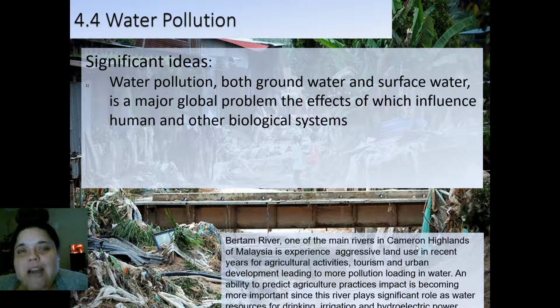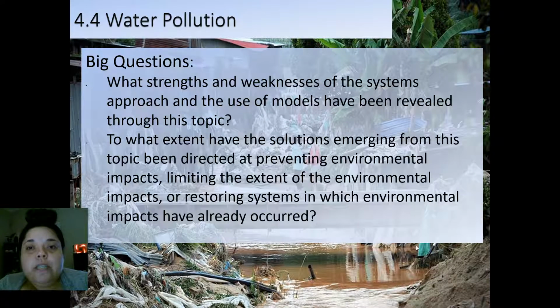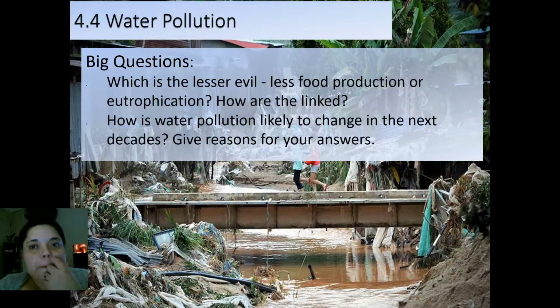Okay. All right. So significant ideas. This is for 4.4. This is based on water pollution. You've already gone through a topic on ingenuity through pollution, but this brings everything together with the IB perspective. So water pollution, both groundwater and surface water, is a major global problem, the effects of which influence human and or other biological systems. So not only does water pollution affect biological systems and fisheries and aquaculture that we talked about before, but also human health. And these are the big questions you can look at later on.